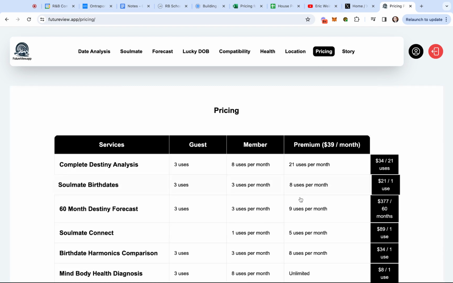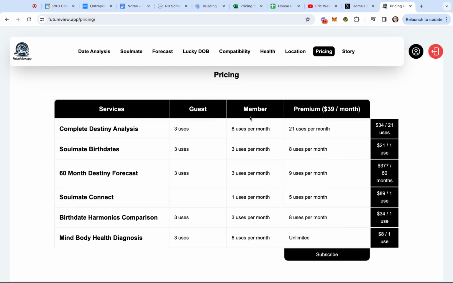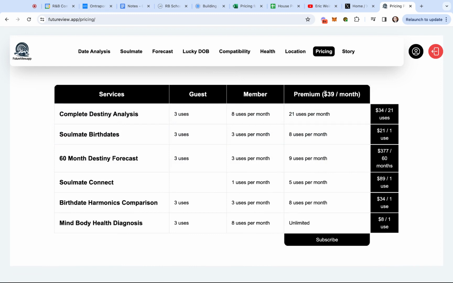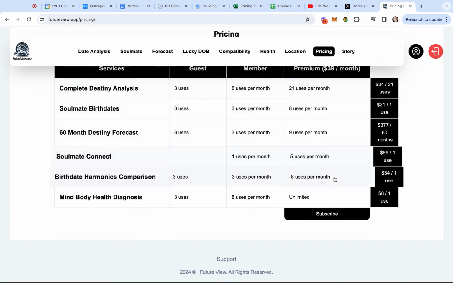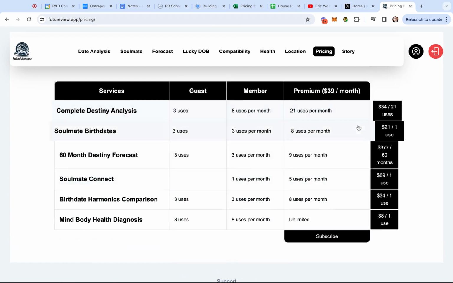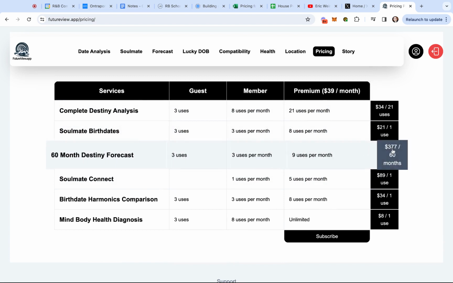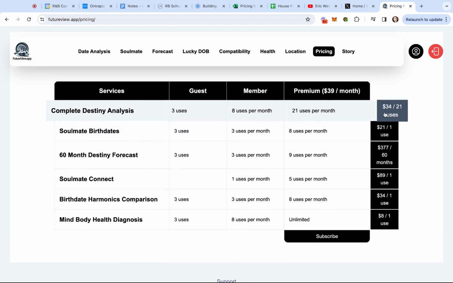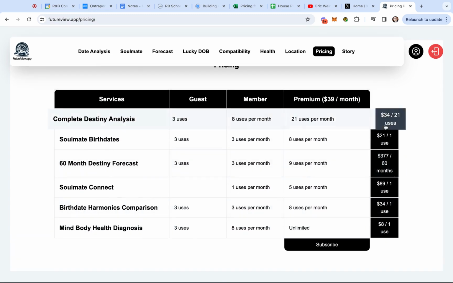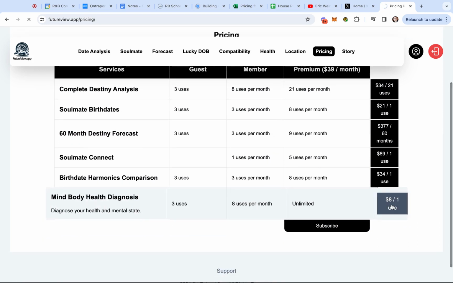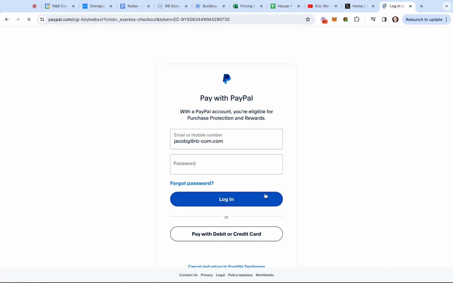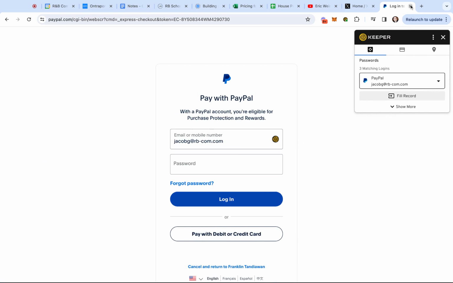Here's the current pricing model. So you can basically go on these kind of per use basis, or you can go premium. Right now that's at just $39 per month, and it will give you these individual, it seems like right now, this is interesting, 60-month destiny forecasts. So these are some different products that you can get within this. I guess premium subscription comes right here, and then you could get a standalone one if you just click on one of these tabs. And that's a PayPal situation at that point.